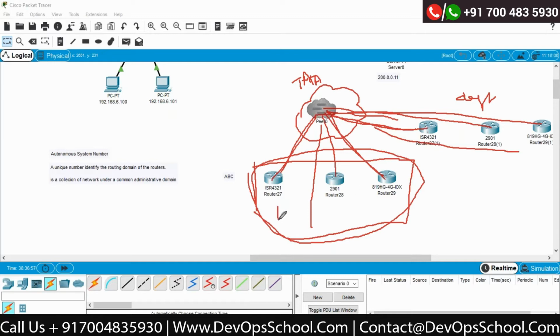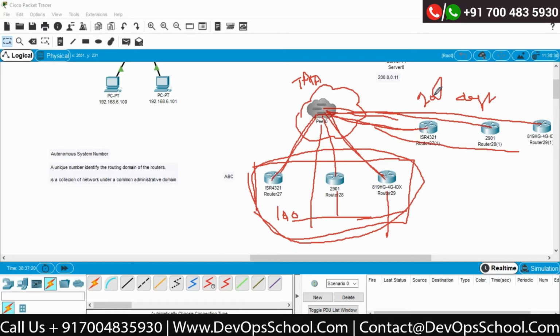For example, this is the number 100 for everything. For every router, this is the same number. Okay, this other company has some other number like 200. Now this autonomous system number helps me to differentiate the traffic.